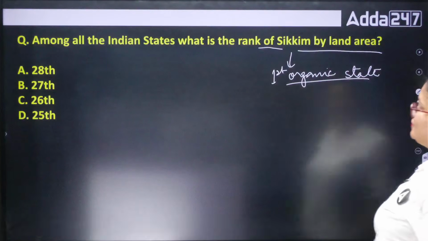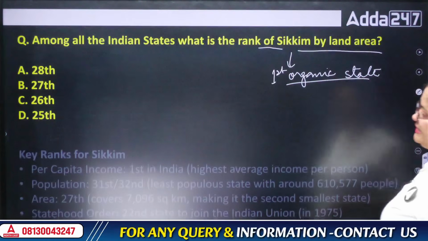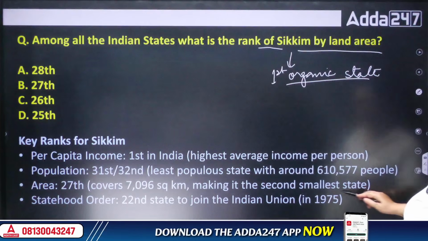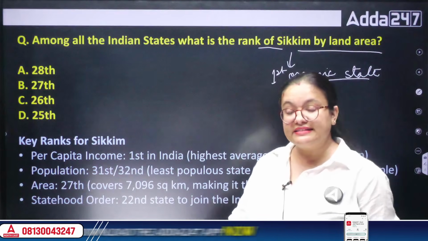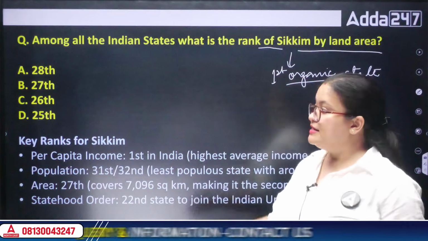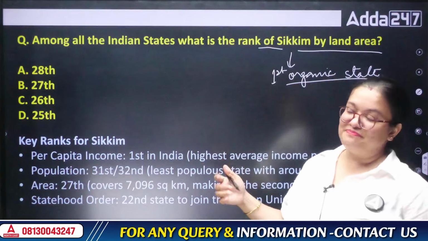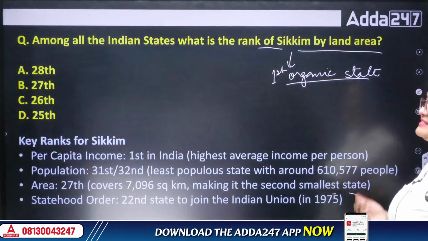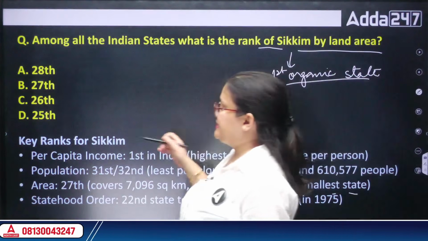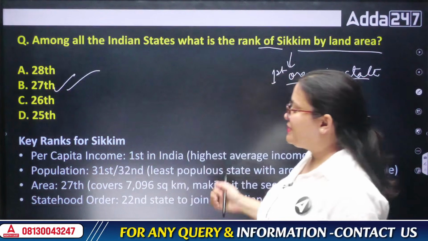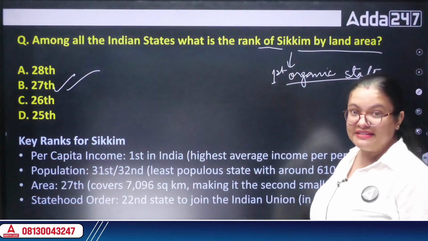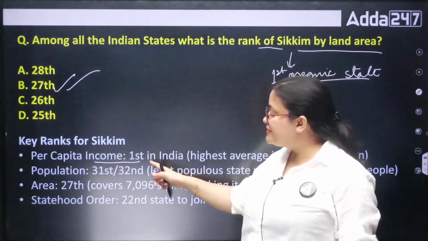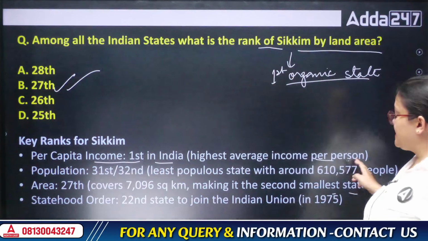So the rank of Sikkim by land area is 27th. As of now we have 28 states with 8 union territories. The smallest is Goa and the second smallest is Sikkim, so it is the 27th number. When we talk about per capita income, it is first in India: highest average income per person.